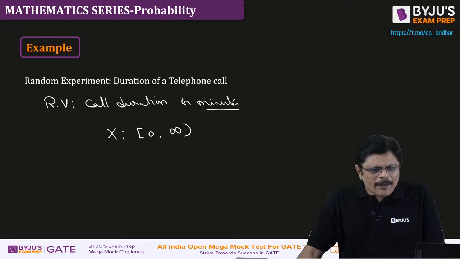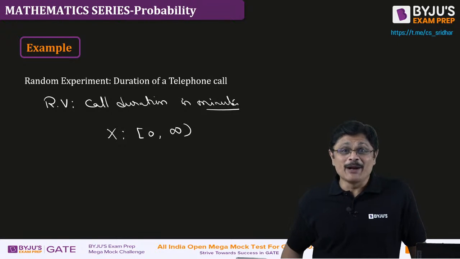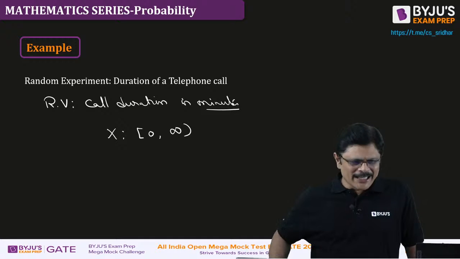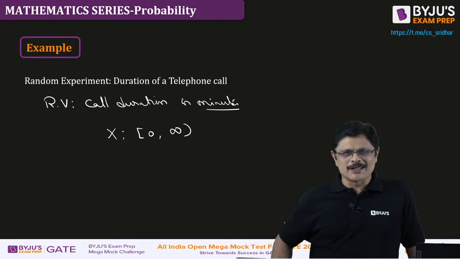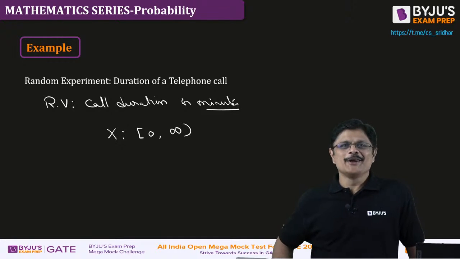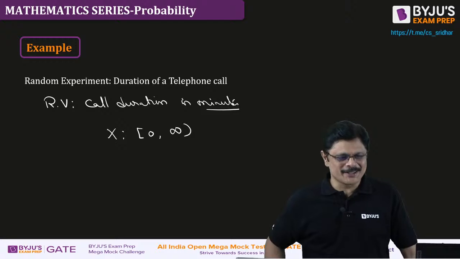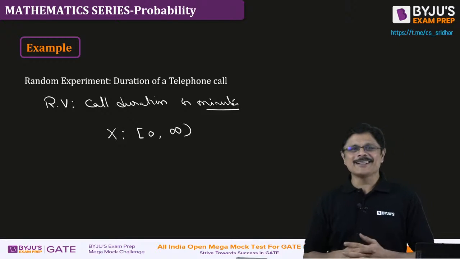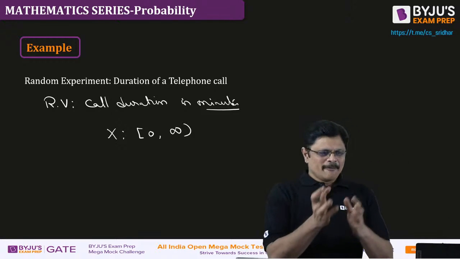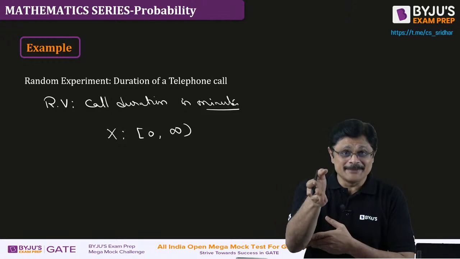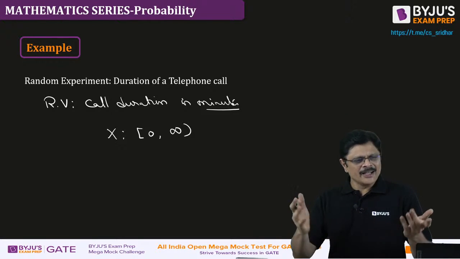Okay, Mahi, your call duration may be a fixed time. I think Mahi's call duration may be fixed time. Okay, it may not go beyond 6 minutes. But it is not like that, sir. You're not used to all types of calls, my dear friends. You are used to only a fixed type of calls. So you should grow up now. Then you will know all the different types of call durations. Or as I told you, for Mahi 6 is the infinity. 6 is the infinity for him. It may happen.